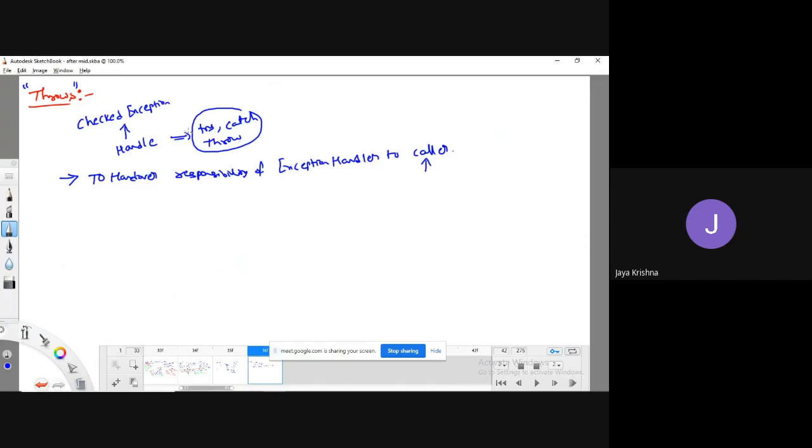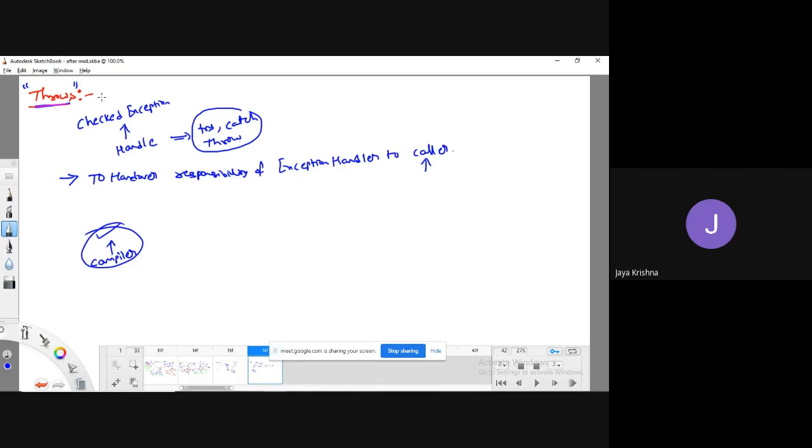See, I don't want to handle the exception. I just tell the compiler, if there is any kind of exception in my program, try to handle it on your own. That kind of statement you can define to the compiler by using the throws keyword.